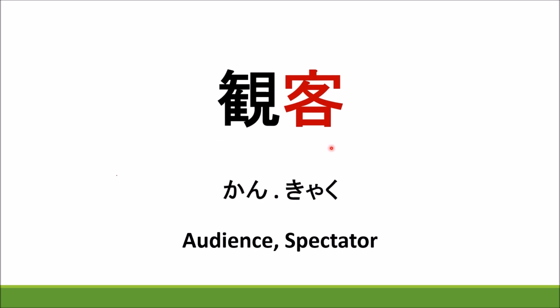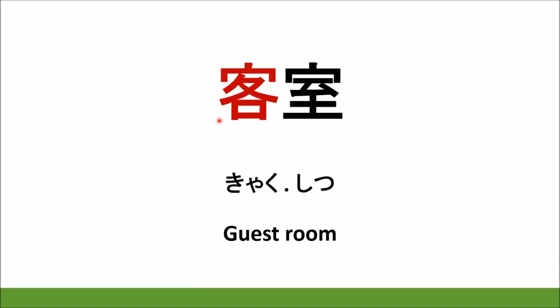Once again, kankyaku, meaning audience or spectator. Kyakushitsu. Kyaku is customer and shitsu is room. So kyakushitsu means guest room. Read kyakushitsu. Once again, kyakushitsu, meaning guest room.